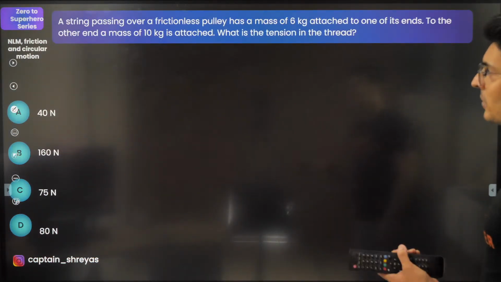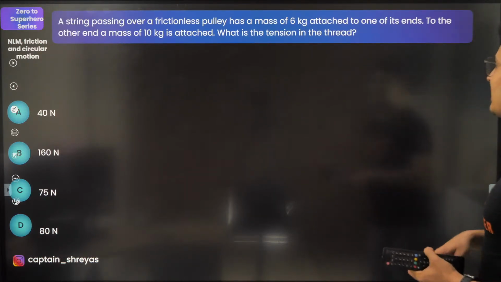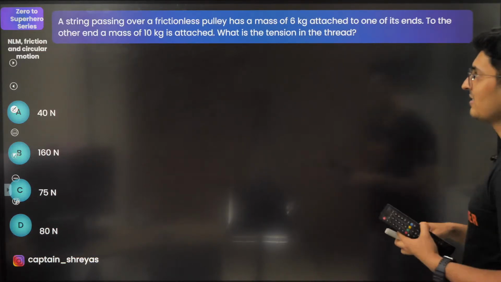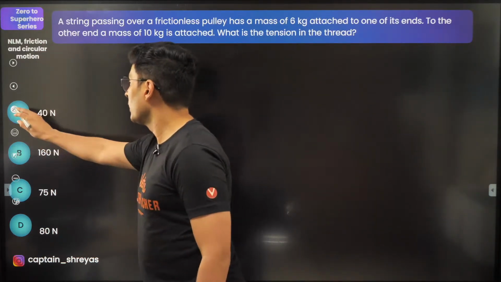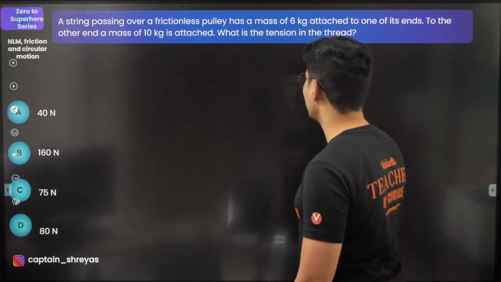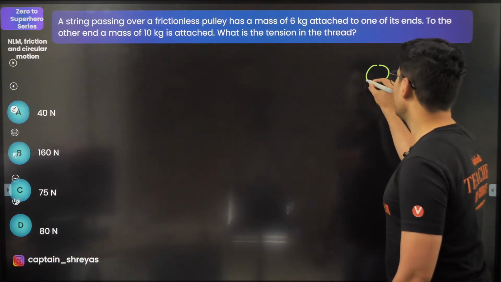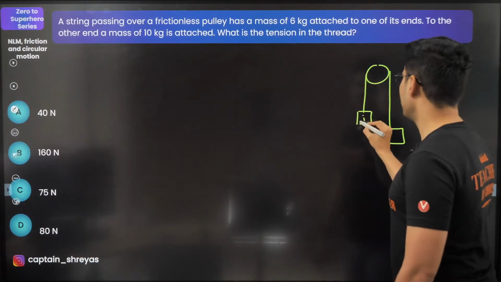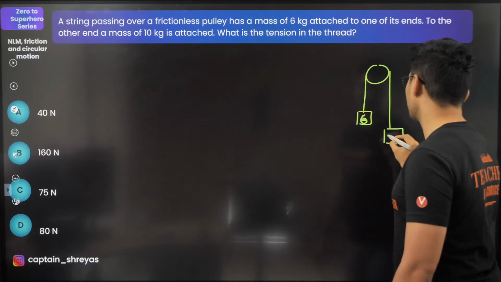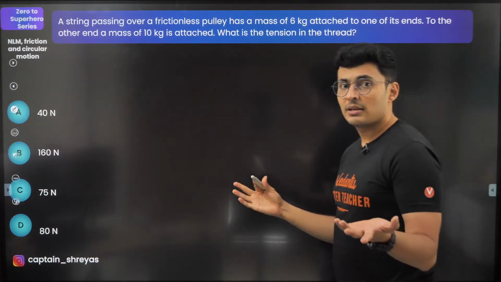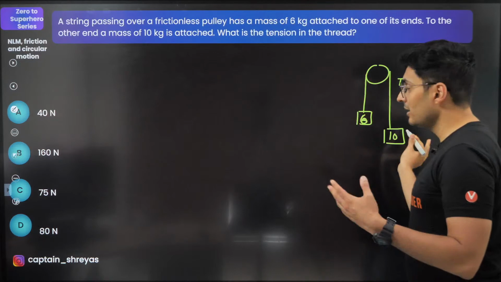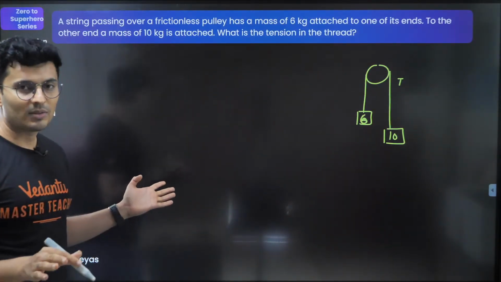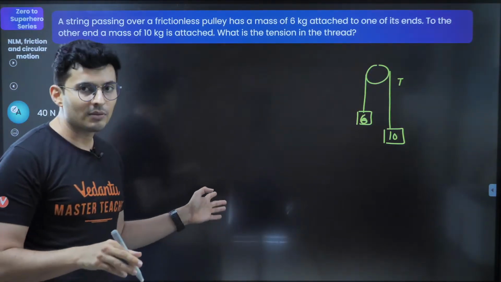Okay, next question. A string passes over a frictionless pulley, has a 6 kg mass attached to one of its ends. To the other side, a 10 kg mass is attached. What is the tension in the thread? Usually in these kind of questions, many students make a mistake. There is a pulley, and on this side you have one mass, this side another mass. One side is 6, other side is 10. Many people think the tension in the string will be the difference of the masses. No. The average of the masses? No. The addition of the masses? No.